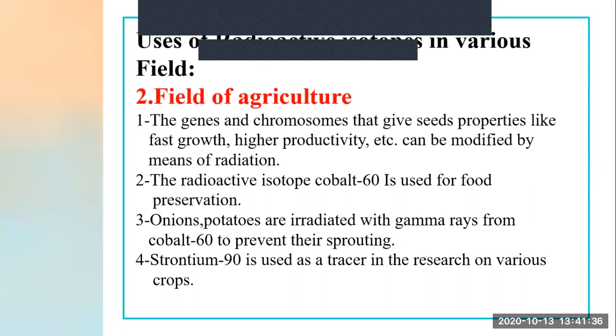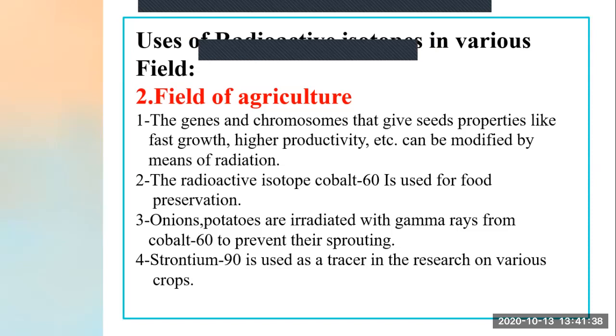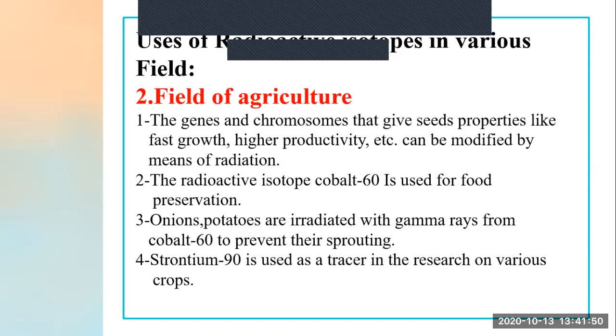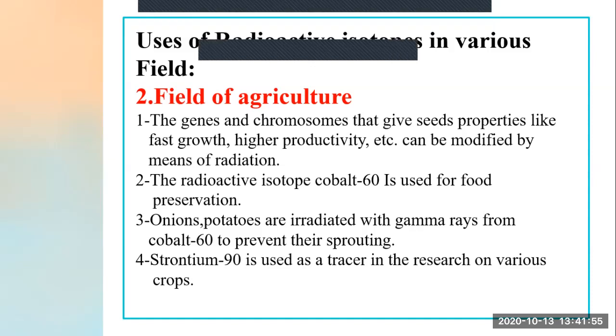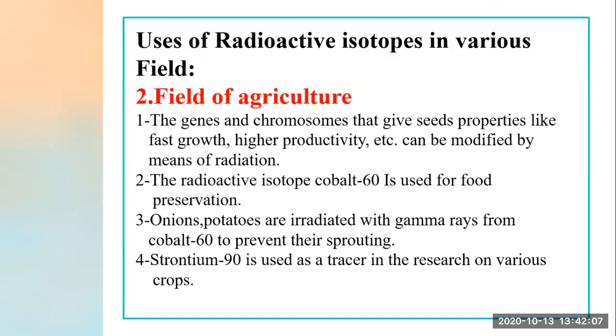The plant should grow fast, and there should be higher productivity, meaning a much larger amount of whatever food we are getting, might be wheat, rice, whatever plant it is. We should get a high amount of produce, and it should be fast growth, not taking a long process. For that reason, genes and chromosomes of these seeds are processed by means of radiation. By means of what? By means of radiation.